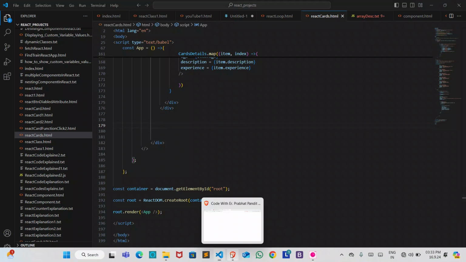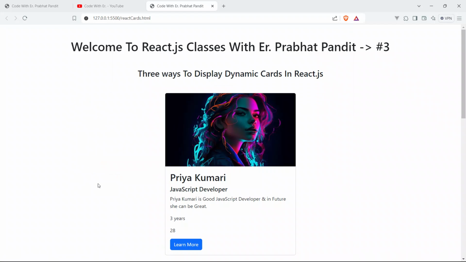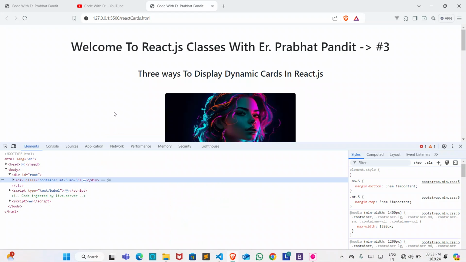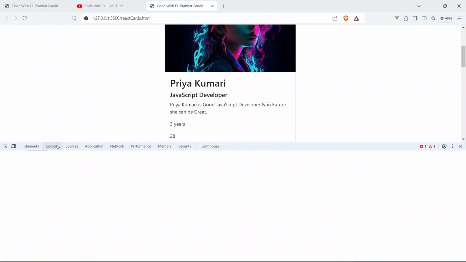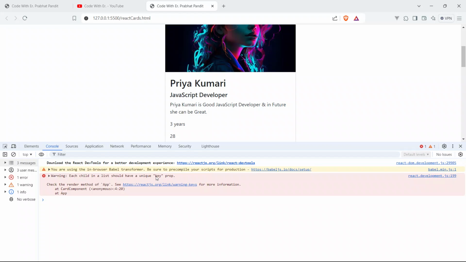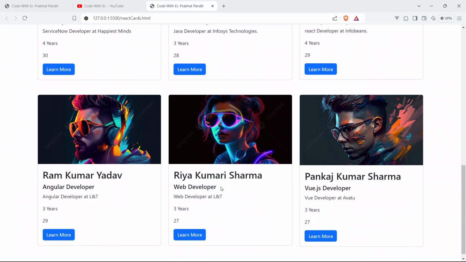So go to the browser, go to the developer tools. There will be one error. See guys, I told you there is one error. You can see here there is one error, and it is a key attribute error. Go to the console: see, there is a key prop missing. We have to provide the key. It's compulsory, it's necessary to provide the key attribute on every element if you are looping through something.